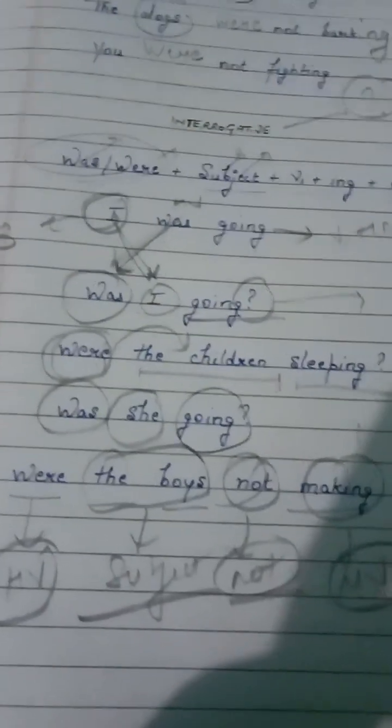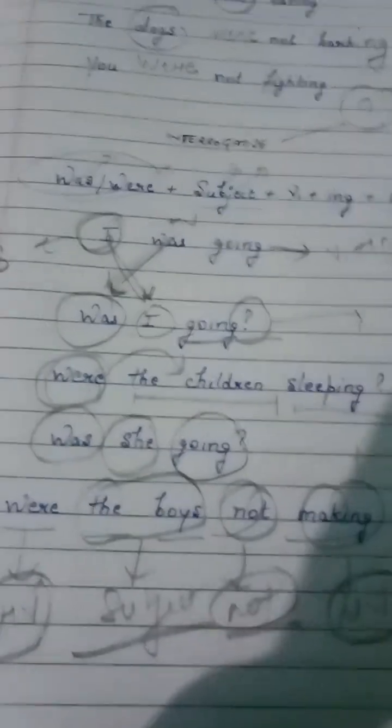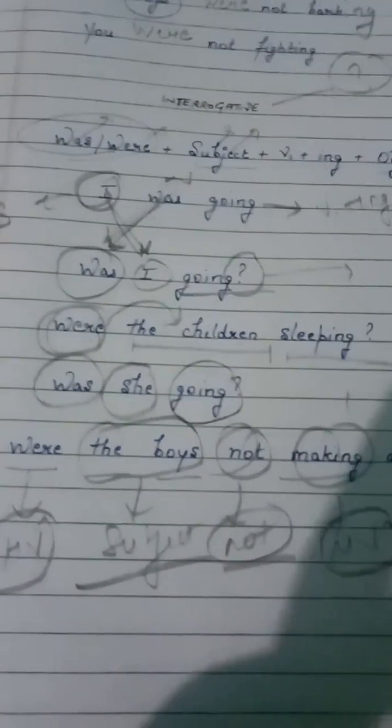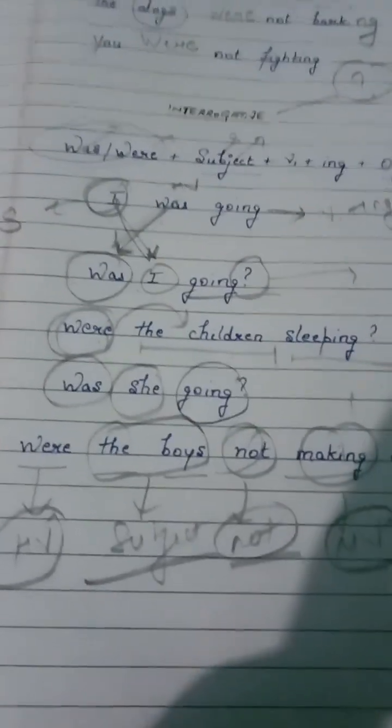So I have tried to explain to you briefly about the past continuous tense, especially the use of "was" and "were", so that you can understand their use. In the past continuous tense, the use of "was" and "were" is important. And if you know the uses of "was" and "were", no one can deduct your marks in the case of past and past continuous tense.